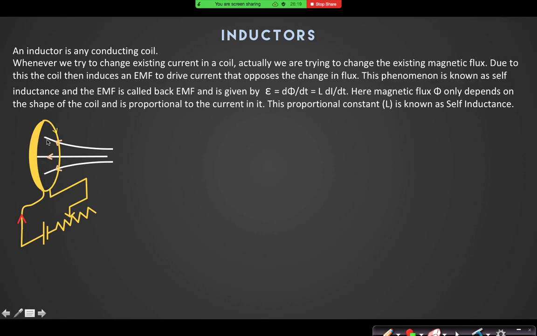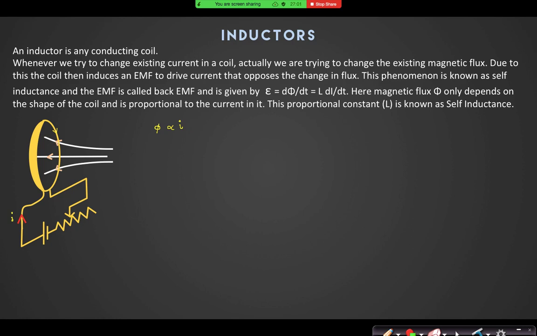Now this magnetic field will produce a magnetic flux. This current I is producing that magnetic flux, and this magnetic flux is proportional to the current I. Yes or no? This magnetic flux is proportional to the current I. Why? Because the shape or configuration of the coil remains unchanged unless you change it. Now what will happen if I try to increase that current? Not only does the current increase, but can you see that the flux also tries to increase inside that coil?